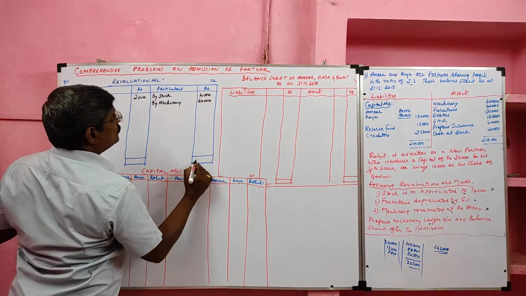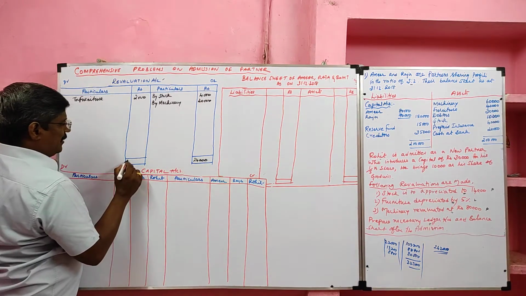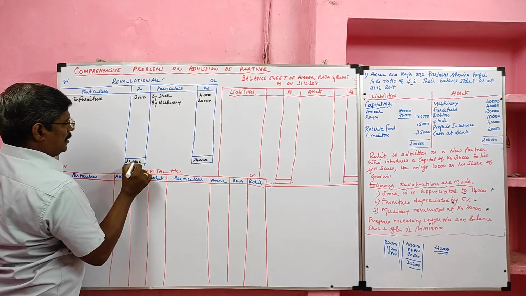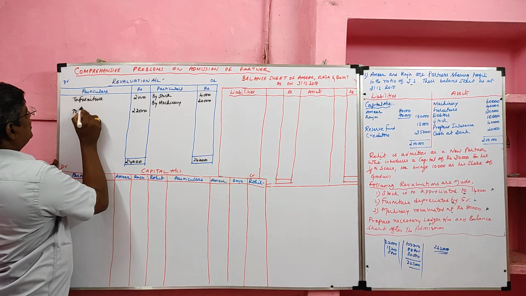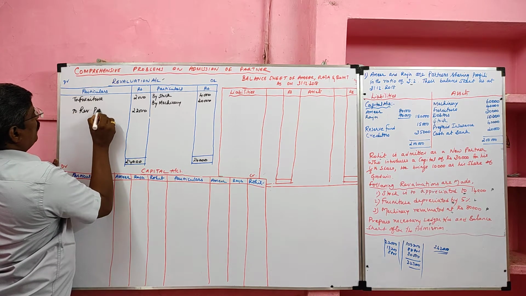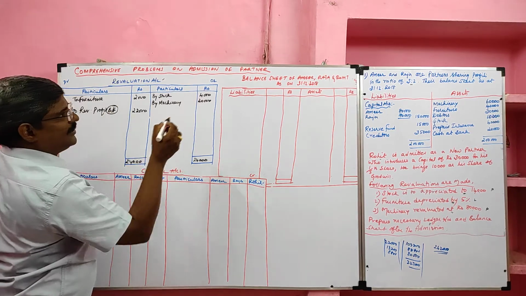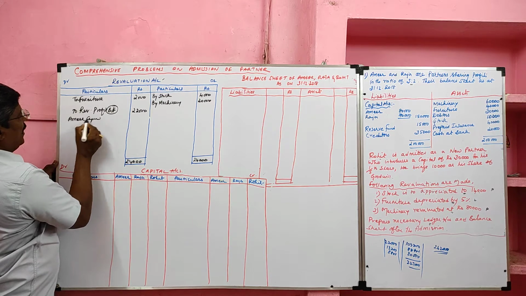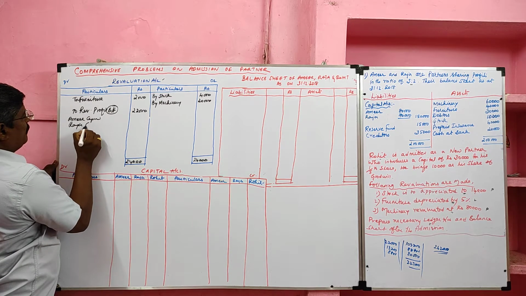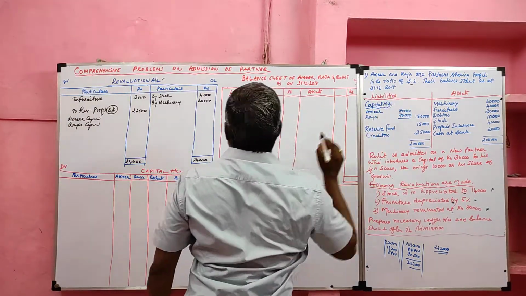So now I am going to balance the revaluation account. Credit side is heavier than debit side. So the balancing amount is 22,000. This is revaluation profit, transferred to old partners' capital accounts, namely Amir capital and Raja capital, in old ratio. Old ratio is 3:2.